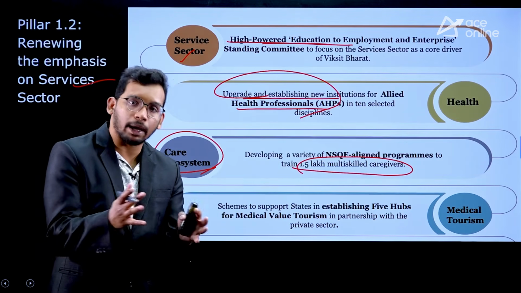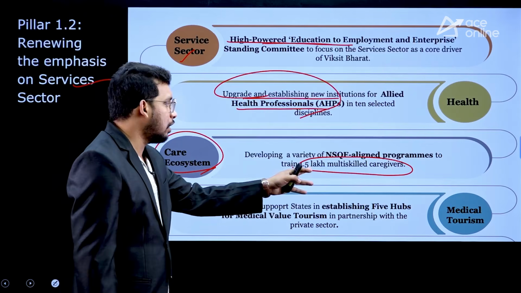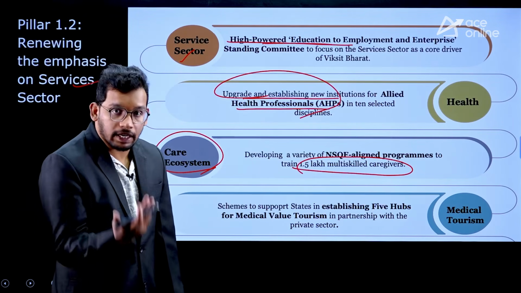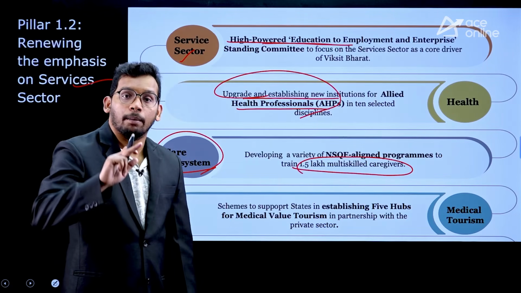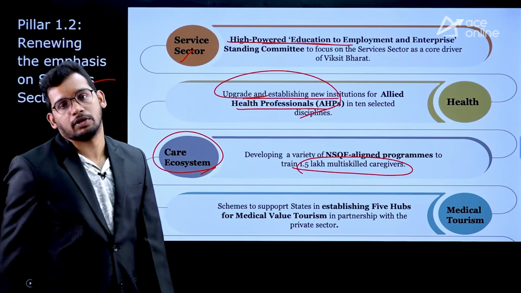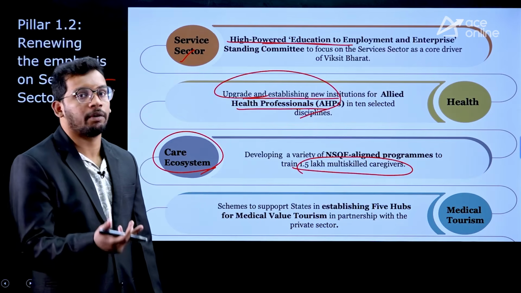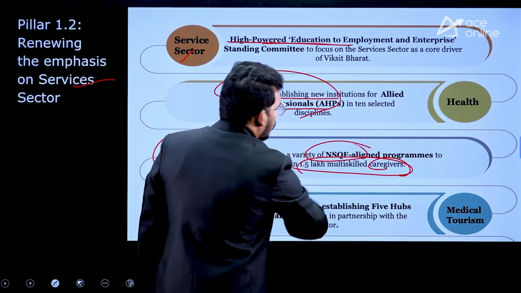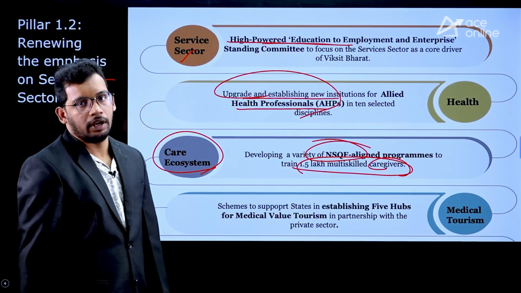They are going to create employment in the caregiving sector. That can also increase the support for the elderly, and it can increase the GDP contribution of the country. So this is a new kind of employment government is going to encourage, that is caregivers, through the National Skills Qualification Framework.